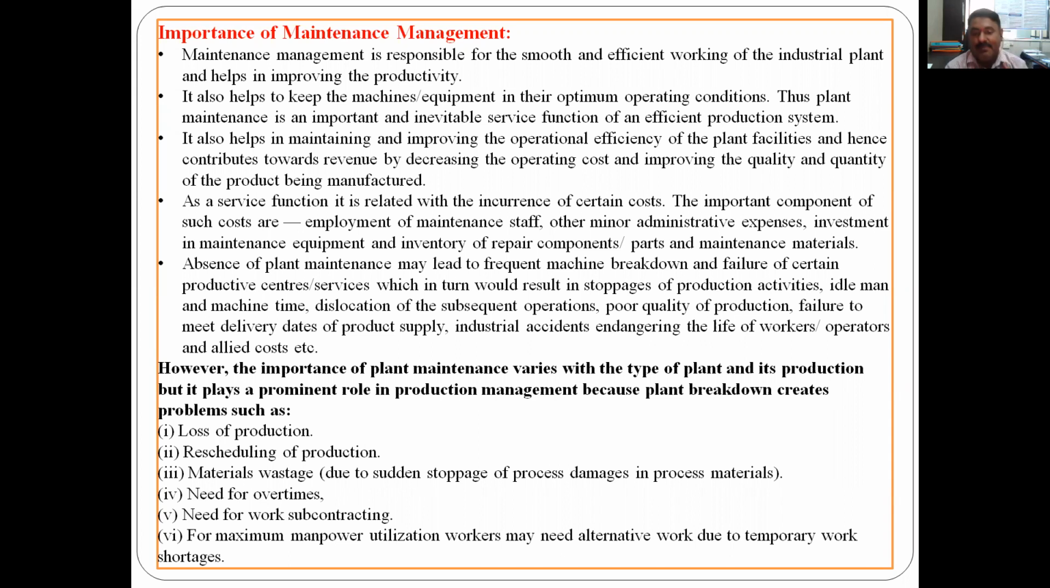Industrial accident, endangering the life of workers, etc. So if plant maintenance is not there, what will happen? Machines will break down and failure in the machine will occur. If the production center is not working, it will result in stoppage. Work in process will be more. Operators are idle, machine is idle, material is waiting for the processing. Man, machine, material, all are idle.